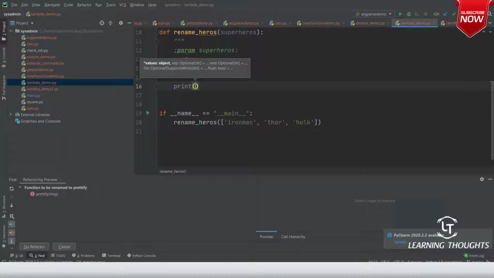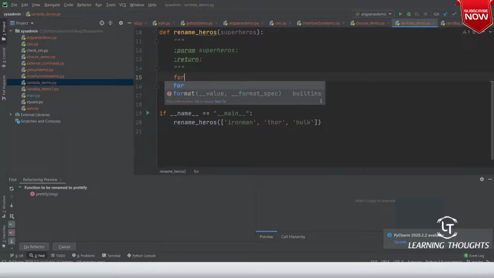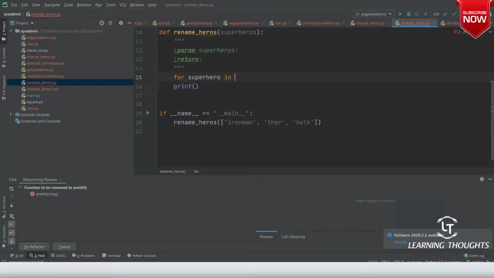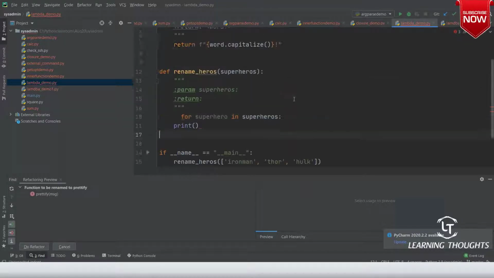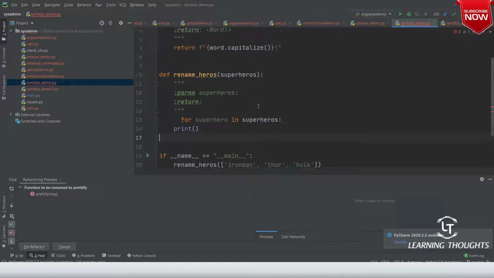print. You have to print the values, but before printing the values, what is it that I'm trying to tell? For every superhero in superheroes, what I want to do is decorate. For decorating, I can write a lambda function.